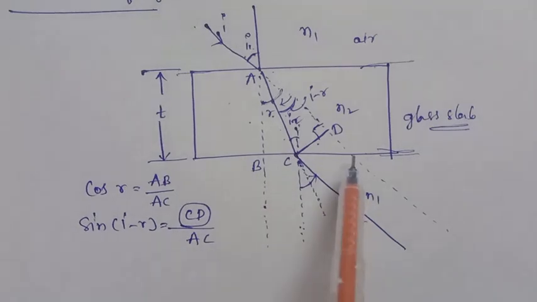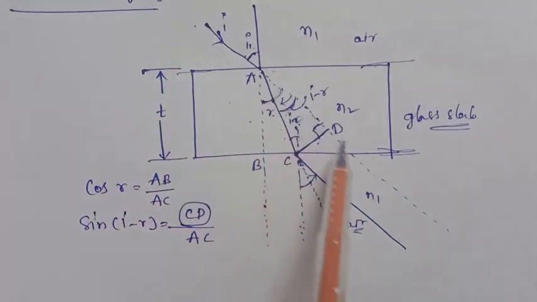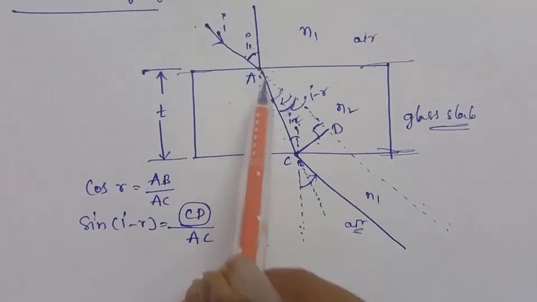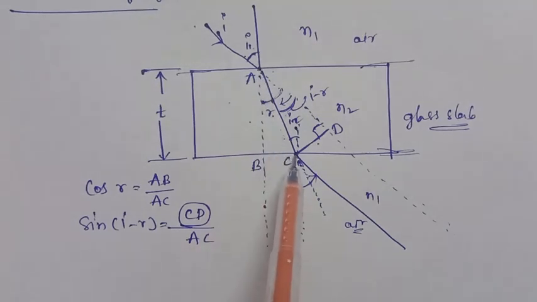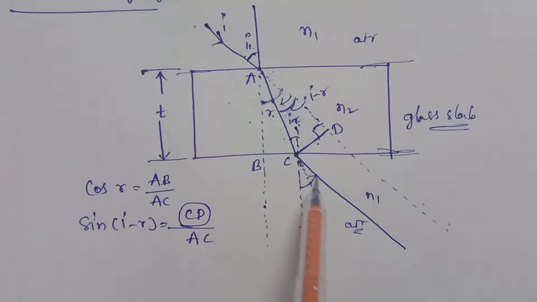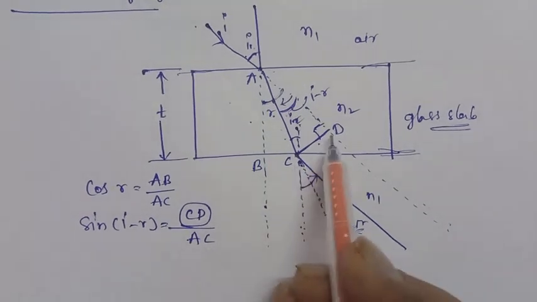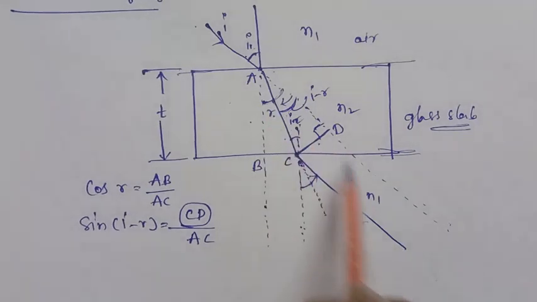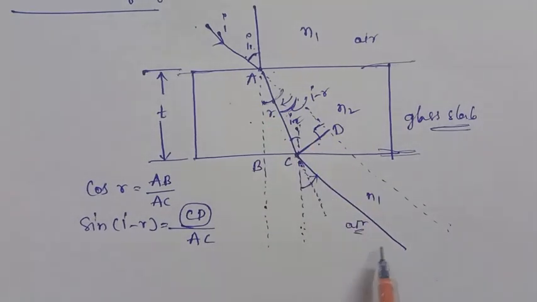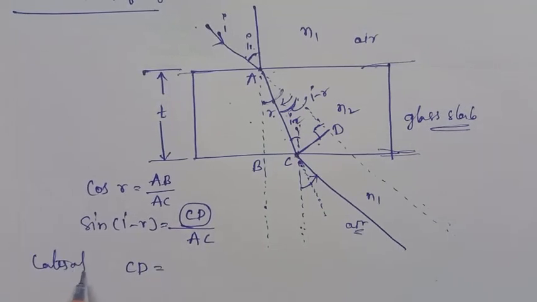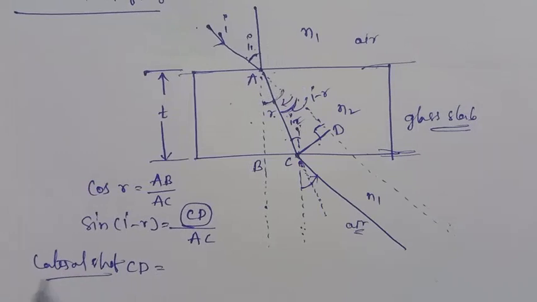What is the lateral shift? Actually along this path the light ray would travel, but at this interface it bends, and at this interface it bends and changes path, traveling like this. So CD is the perpendicular distance between the actual path and the emergent ray path. CD is the lateral shift.